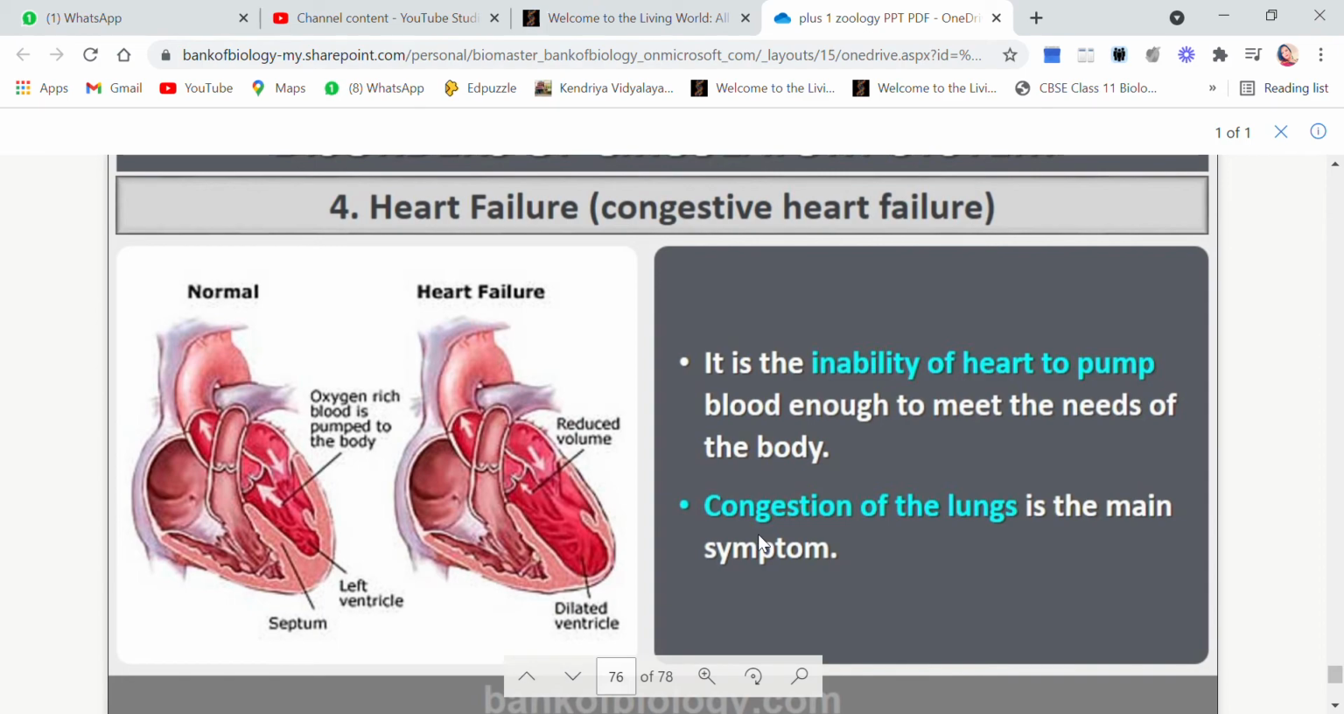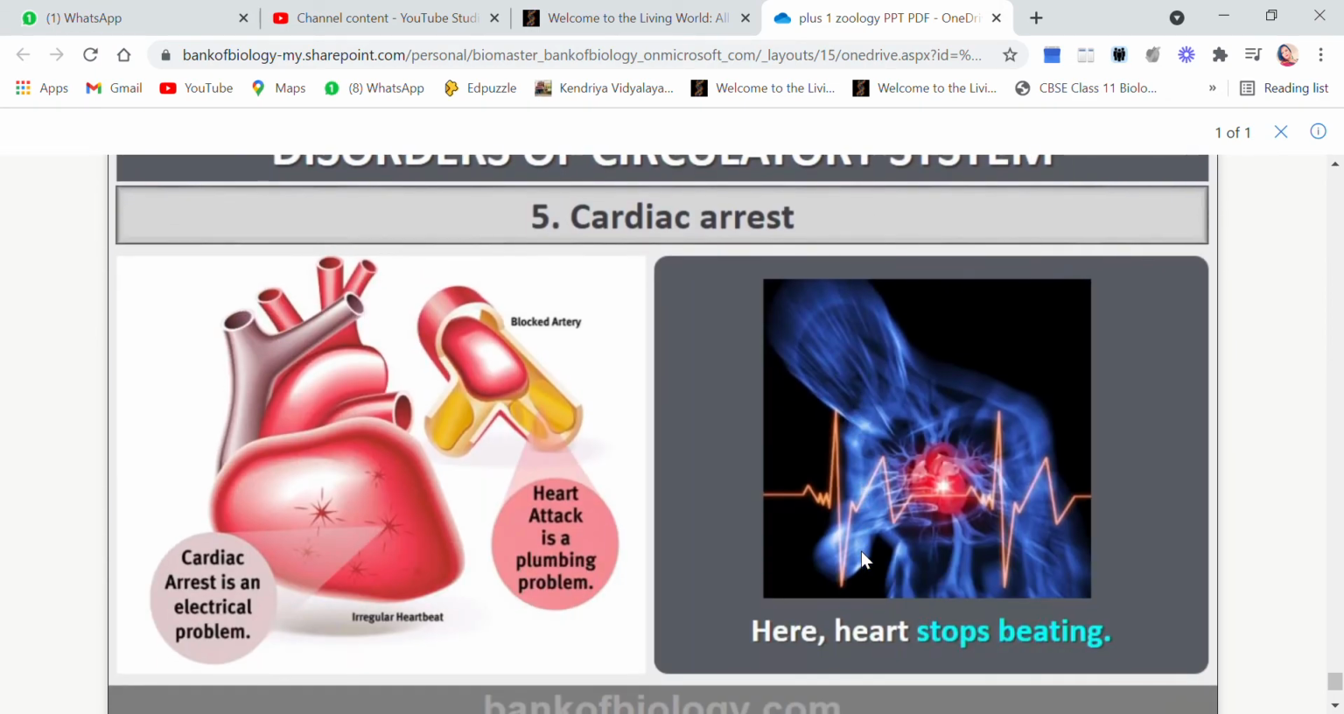So, congestion of the lungs. If the person is suffering from cold and congestion, what will happen? The lungs will not be able to supply proper oxygenated blood, and because of that the heart is not pumping, or the heart is also not getting enough blood, due to which the heart can fail. Congestion of the lung is the main symptom of heart failure.